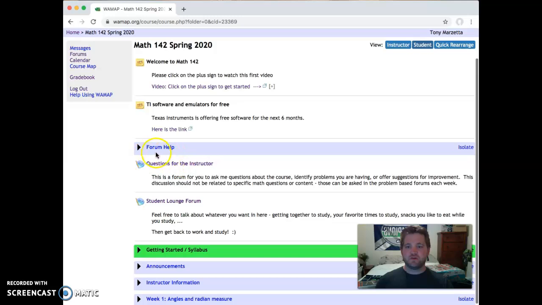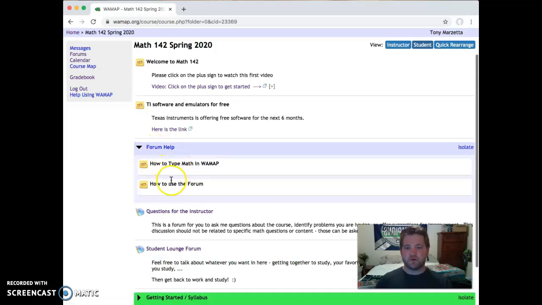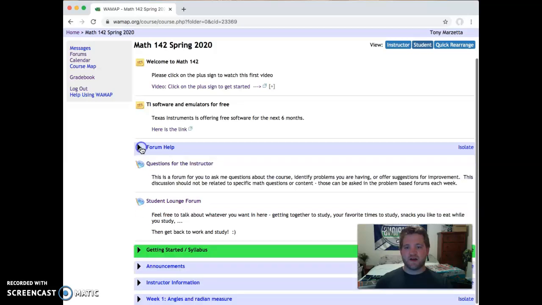Another thing to mention here is this forum help. So we can find some help with the forum here, typing math in forum, just how to use the forums. Forum will play a big role in this class. I think it'll be 15% of your grade. Just in terms of participation, posting questions, homework questions to the forums, answering homework questions will make up 15% of your grade. I'll talk about more of that in just a second.